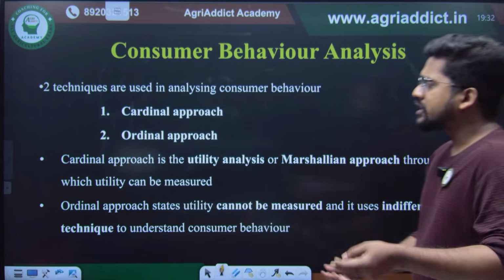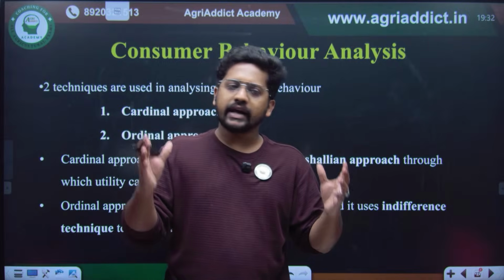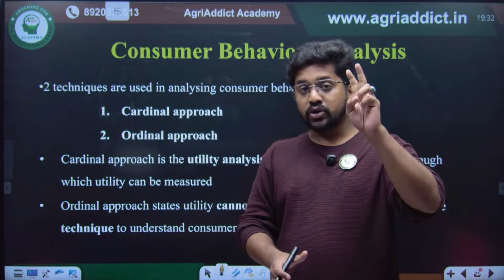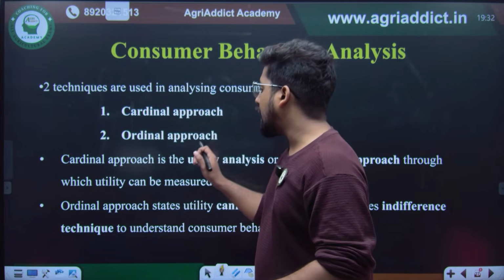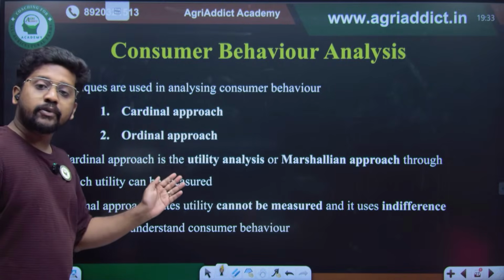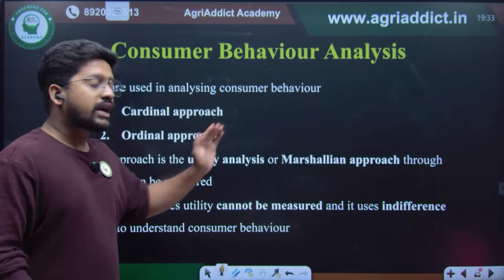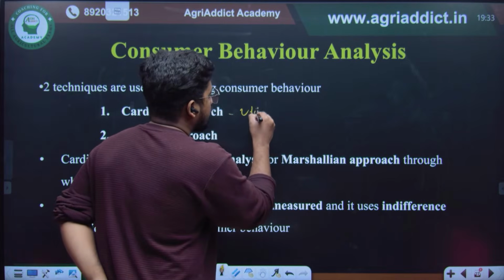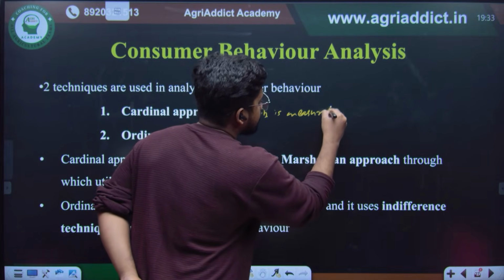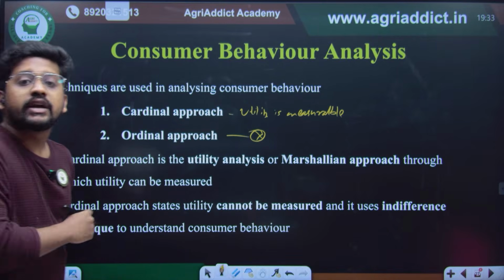Then coming to the consumer behavior analysis, how a consumer is going to behave in a particular economic system. Consumer behavior analysis is studied based on two approaches. First one is the cardinal approach and second one is the ordinal approach. The basic idea of the cardinal approach is that we are assuming that utility is measurable. Here it is not like that. Here we are saying that utility is not measurable.